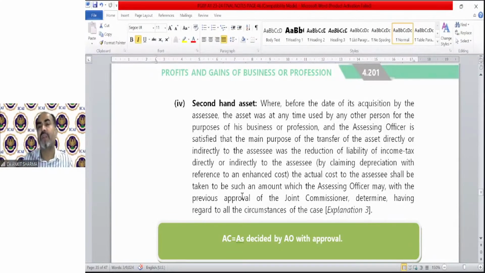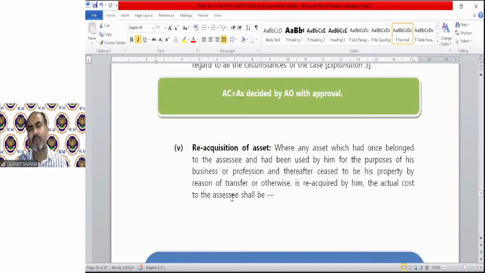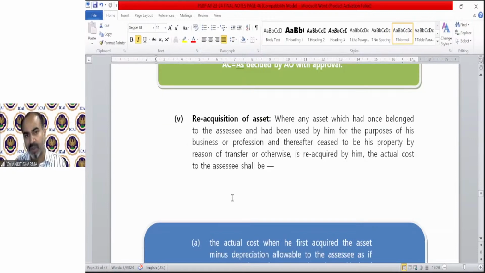Where before the date of its acquisition by the assessee, the asset was at any time used by any other person for the purpose of business, etc., the assessing officer will decide the value. Okay. The general provision, you should go read through it. If there's any issue, I'll definitely help you.